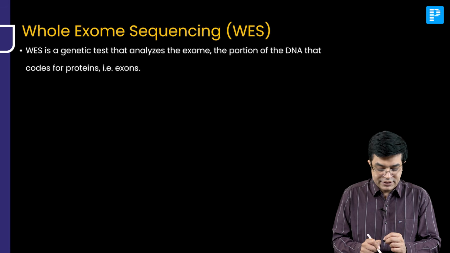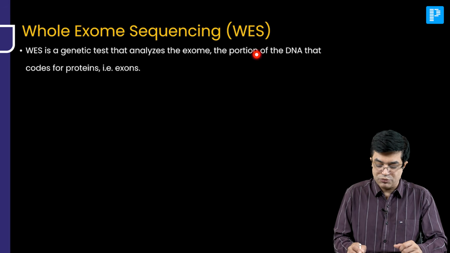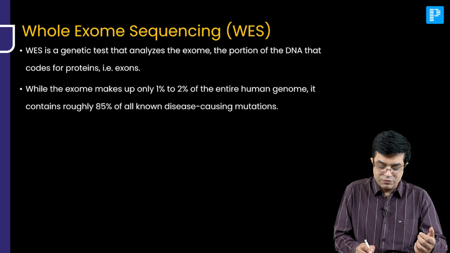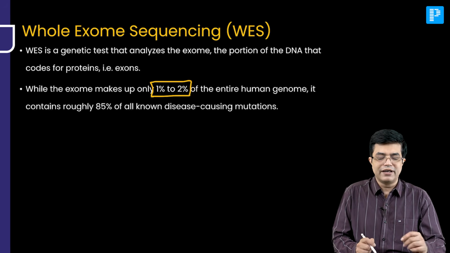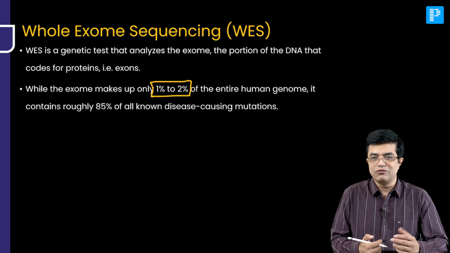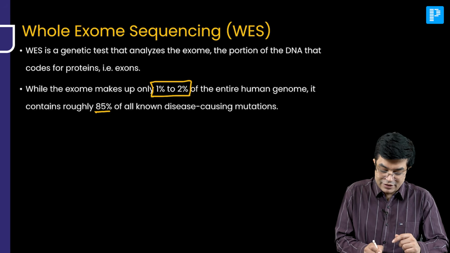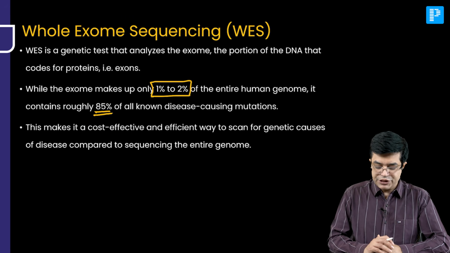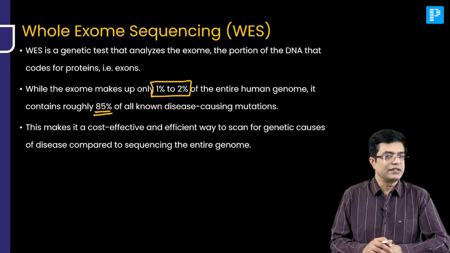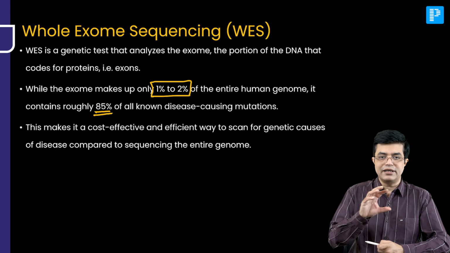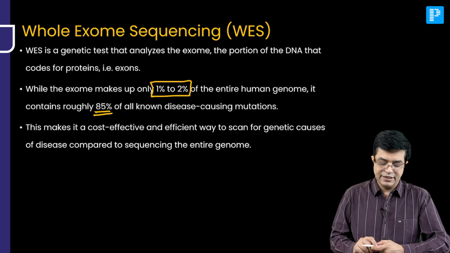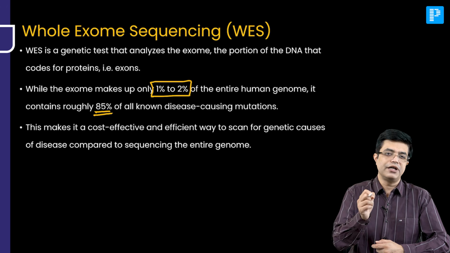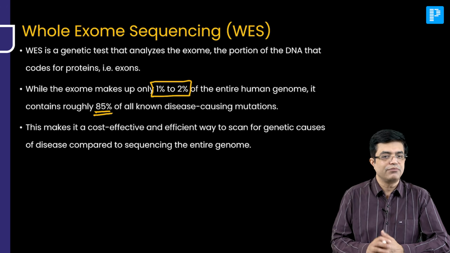So WES is a genetic test that analyzes the exome, that is the portion of the DNA that codes for protein, that is exons. And while the exome makes up only 1 to 2% of the entire human genome, we have a lot of gibberish material which generally doesn't code for anything. But this exome contains roughly 85% of all known disease-causing mutations. And this makes it a cost-effective and efficient way to search for the genetic cause rather than sequencing the entire genome. If you sequence the entire genome, you call it WGS. But if you sequence only the exome, it is an efficient and more cost-effective way to screen for genetic mutations.